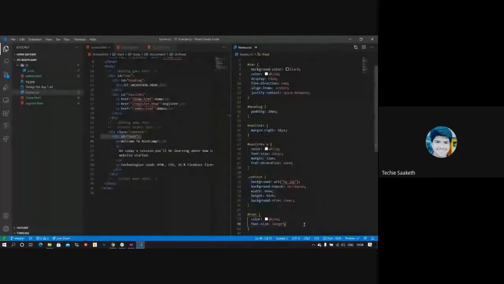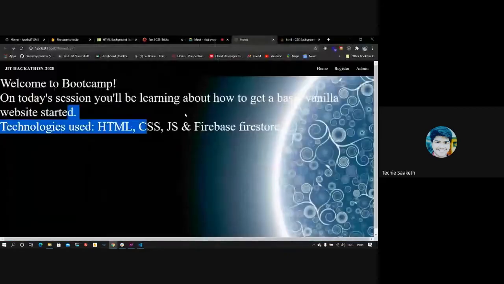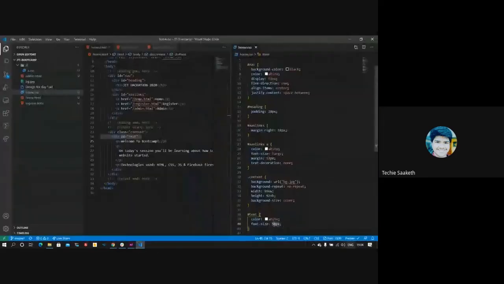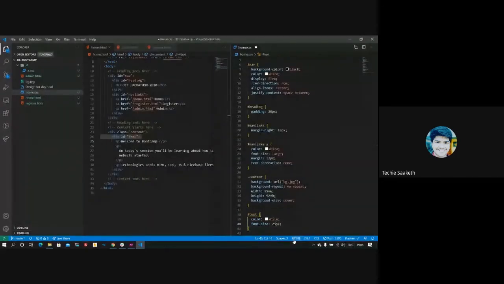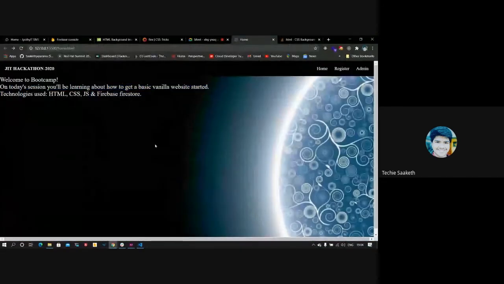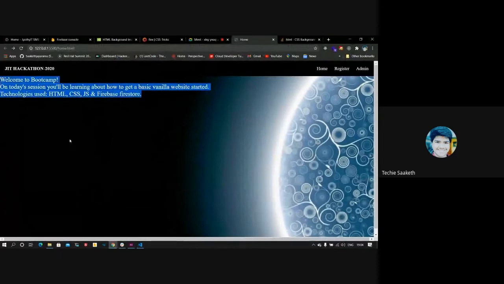Among all the possible values for font sizes, you can also set it using pixels, like 50 pixels. Let's just say it's pretty big now, so I'll set it to some 30 pixels. No, it's still bigger. Now it may look kind of good.